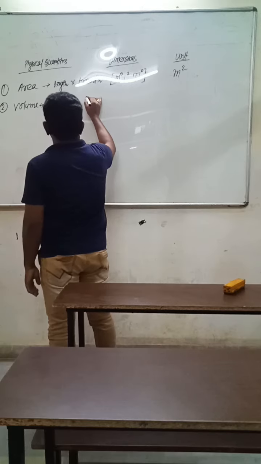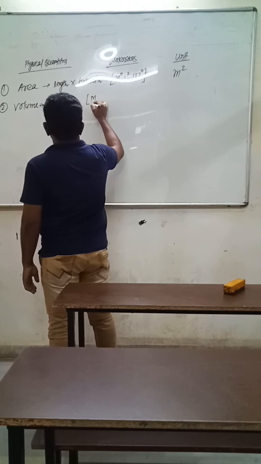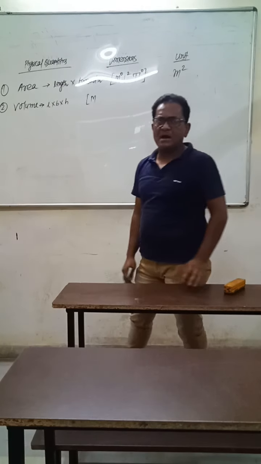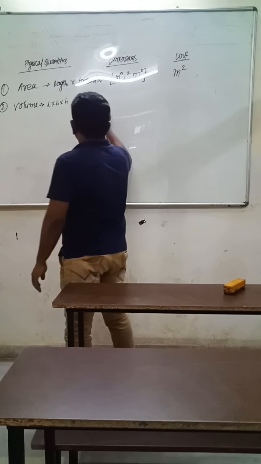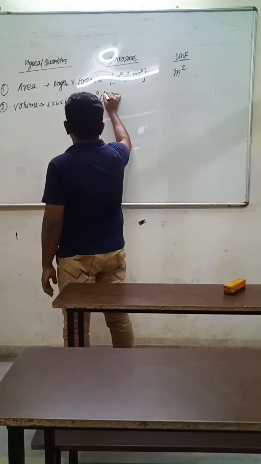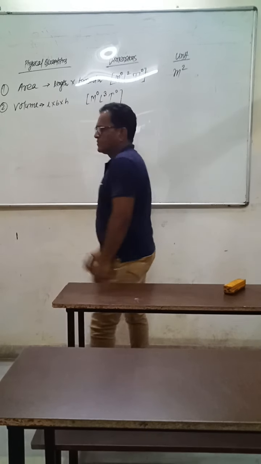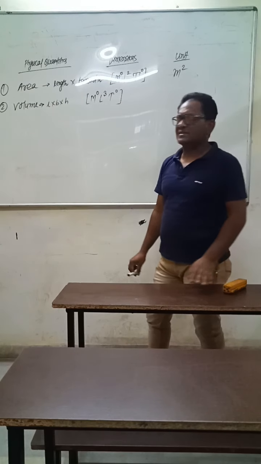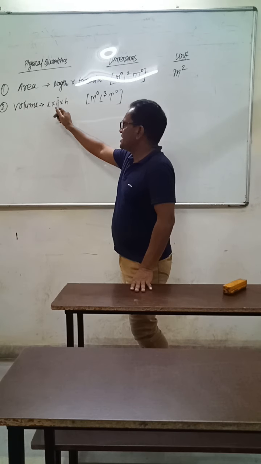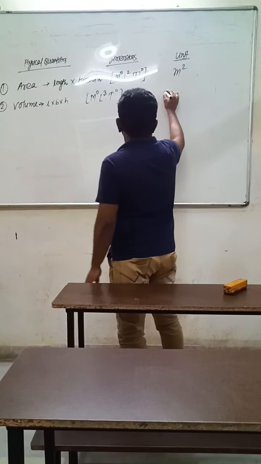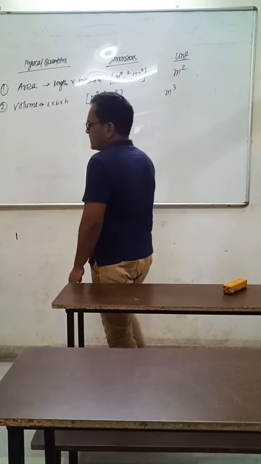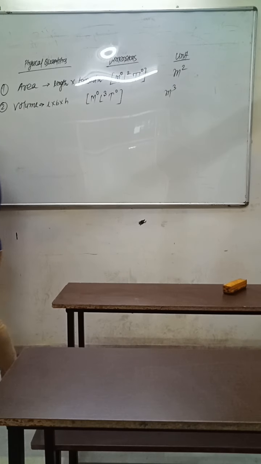So its dimension becomes M naught, there is no role of mass in volume. So M naught, L cube, L raised to the power 3 and T raised to the power 0. Its unit in MKS system is meter, meter, meter. Hence meter cube. So the dimensions of volume are M naught, L cube, T naught.